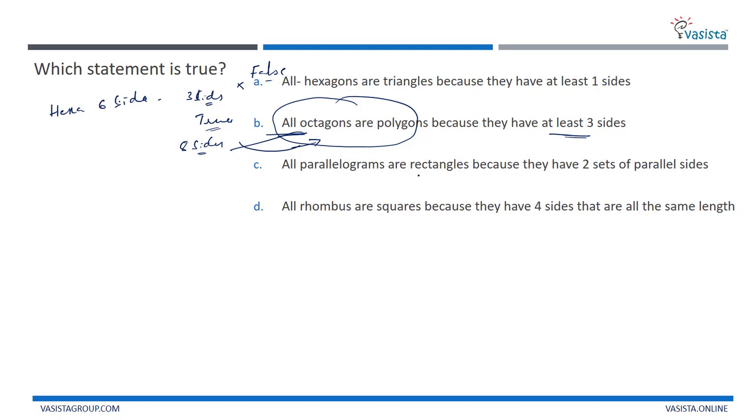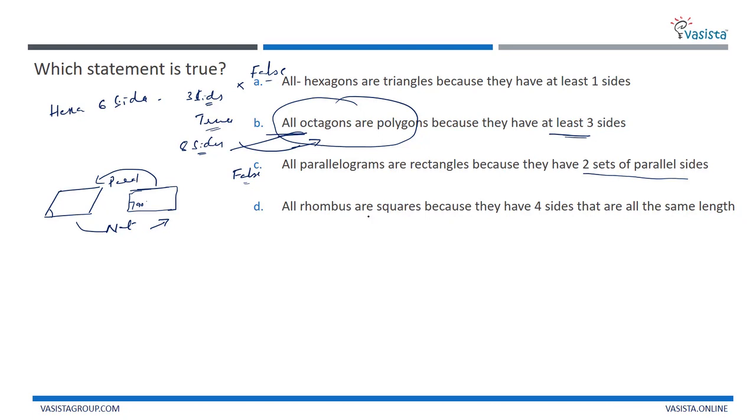All parallelograms are rectangles because they have 2 sets of parallel sides. Yes, 2 sets of parallel sides. Let us check out here. So this is going to be a rectangle, and this is a parallelogram. But here what happens? All rectangles can be parallelograms, but all parallelograms are not rectangles. Well, because a rectangle should have 90 degree angles, but here the angle is going to change. So this is going to be false.